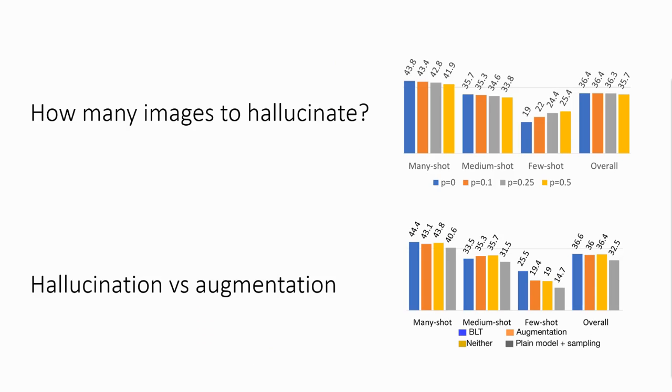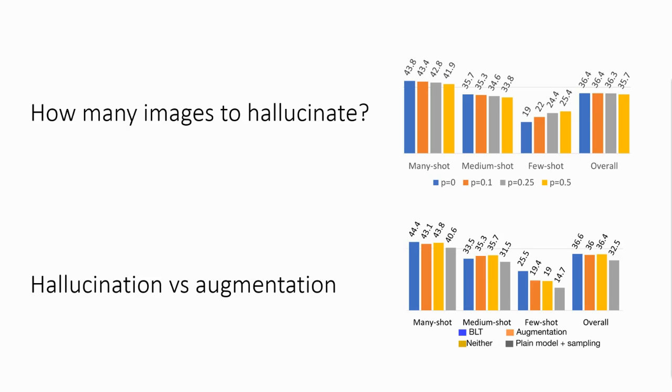One very important question that needs to be answered is, for every batch, how many hallucinated few-shot images to add? We performed an ablation study on the ImageNet-LT using a hyperparameter P that reflects what fraction or proportion of few-shot images present in the current batch should undergo the additional hallucination step. The more few-shot images being added, the better the accuracy for few-shot categories, but slightly smaller the accuracy for many and medium-shot categories. Based on this, we choose P equal to 0.5.